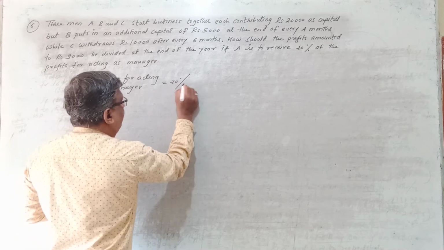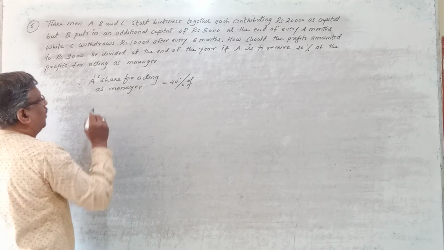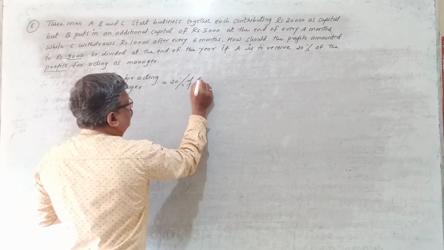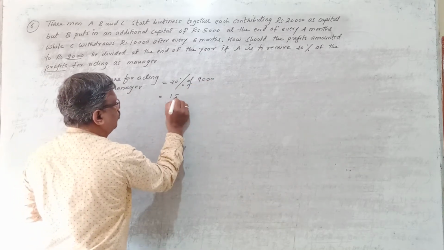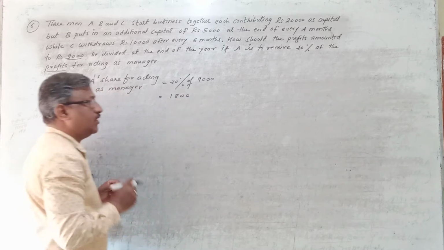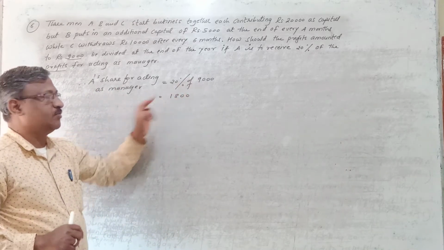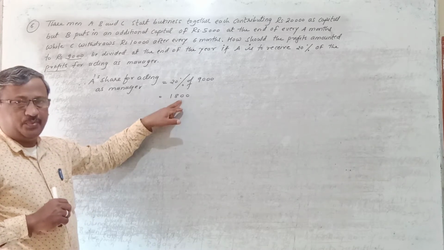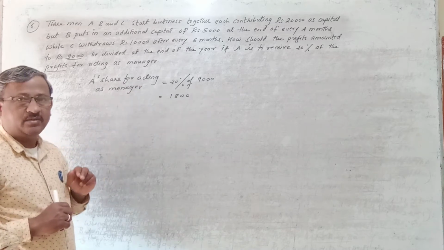So A's share for acting as manager is equal to how much you have to pay? You have to pay 20% of the total profit. So what is the profit here? 9,000. So of 9,000, you have to calculate 20%. So it comes to rupees how much? 1,800. 20% of 9,000 comes to 1,800. So 1,800 rupees profit will go to A for acting as manager.